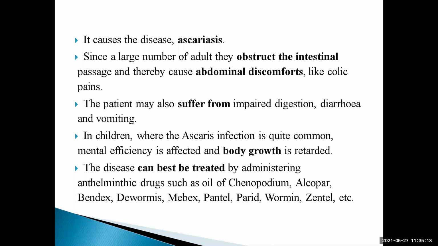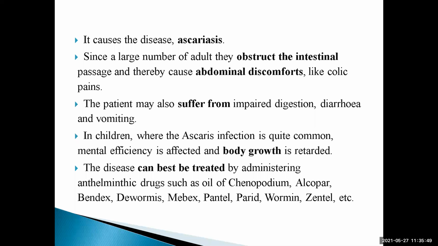Why is body growth retarded? Because it is an endoparasite. It depends upon the ready-made nutrients which the animal or human beings take. Human beings eat food for their own nutrition, and after it is broken down, the nutrients that should be supplied to the body are used by the endoparasite for its own living. So these endoparasites utilize the nutrients from the digestive tract and they grow.